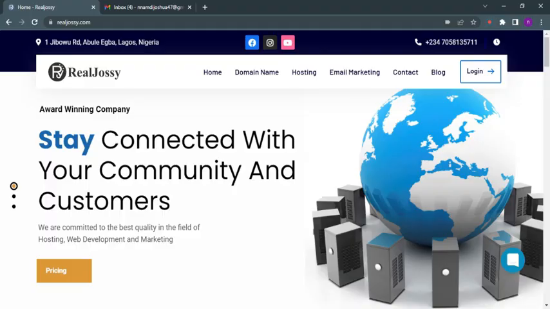If you have a website and you need to install an SSL certificate on it, in today's video I'm going to teach you how to install SSL certificates on the DirectAdmin control panel. How do you install an SSL certificate? What you have to do is log in to your DirectAdmin control panel. Click on the login button here.